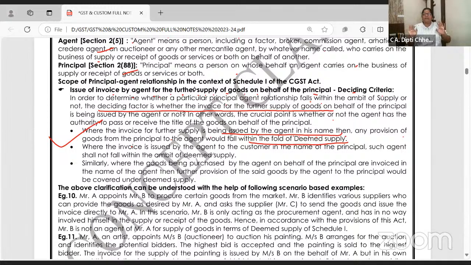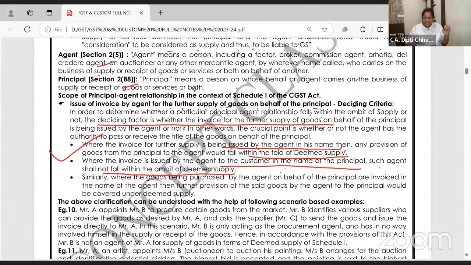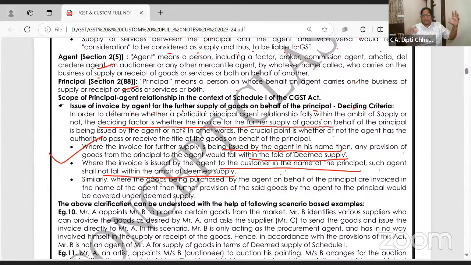Agent, you are mediator. Principal is not selling to third party. Principal is selling to agent. तुमको जो करना है करो. Where the invoice is issued by agent to customer in the name of principal, direct billing, then it will not come within the ambit of deemed supply. It's that easy. Principal to third party, direct billing, agent is just taking commission. Commission पे तो GST लगाओ, but nothing else. But principal to agent, agent to third party, then of course.